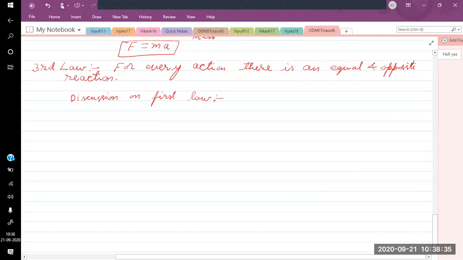So what is the first law? The first law is, if F is 0, then A is 0. So this is actually the law of inertia. If F is 0, then A is 0.